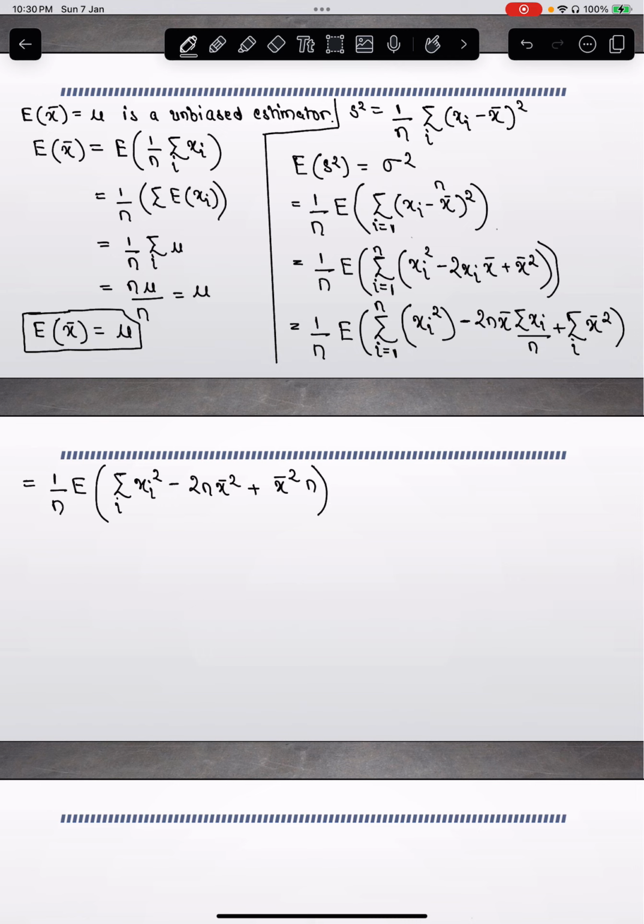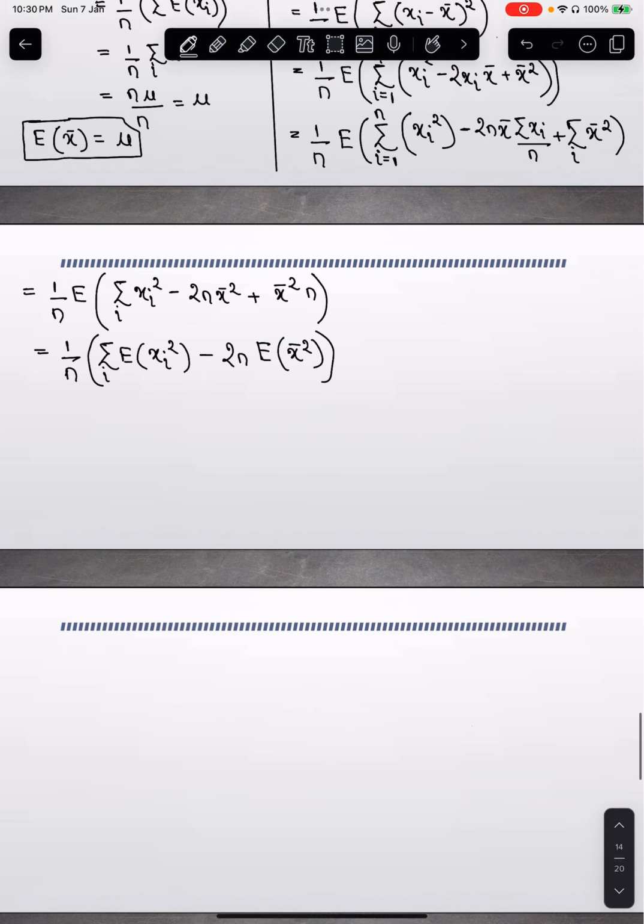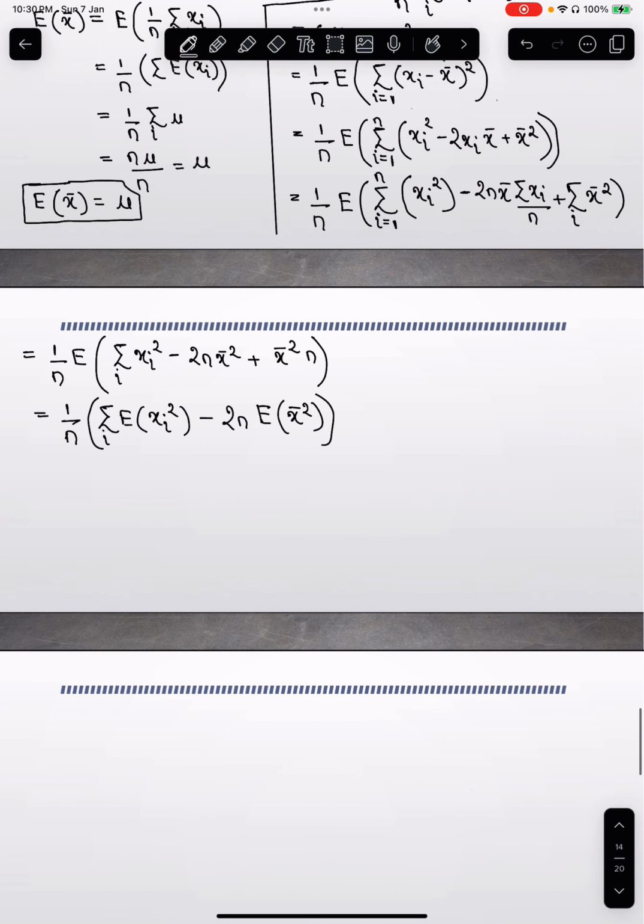So minus 2n x bar squared plus n x bar squared is minus n x bar squared. Also I can move the expectation term inside now. So now my job is only to find the value of the expectation of xi squared and the expectation of x bar squared.